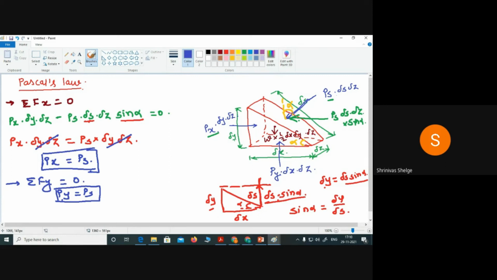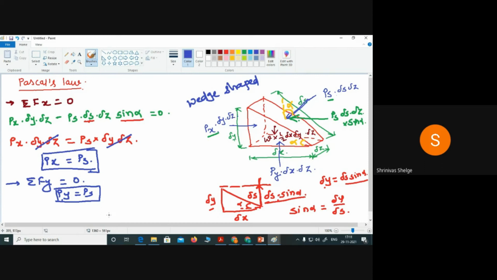Remember, we have taken this wedge shaped element because we want to check the pressure in any direction, along the s direction other than the x, y, and z directions.